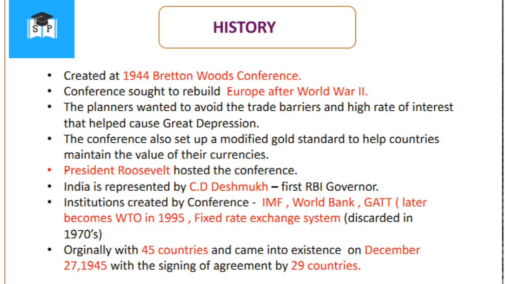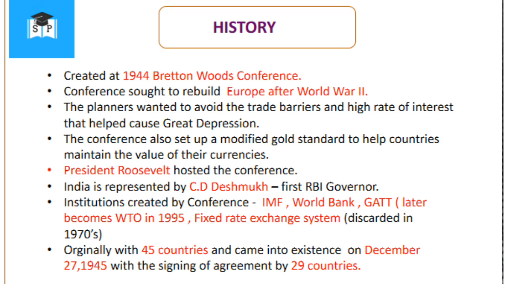India was represented by C.D. Deshmukh. C.D. Deshmukh was the first RBI governor of India. The institutions created by the Bretton Woods Conference are the IMF, World Bank, and GATT. GATT later became the WTO, or World Trade Organization, in 1995. Then also the fixed rate exchange system. This fixed rate exchange system was discarded in the 1970s.